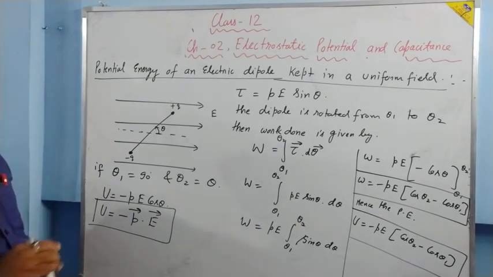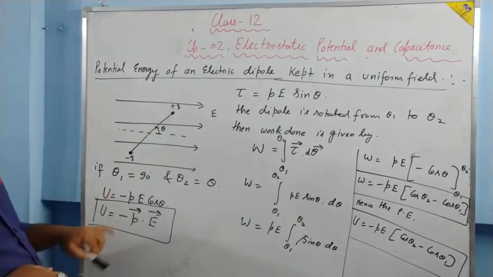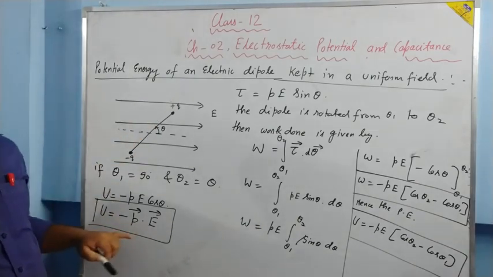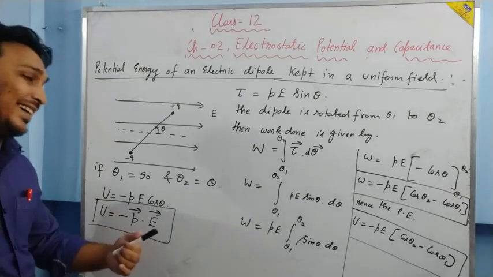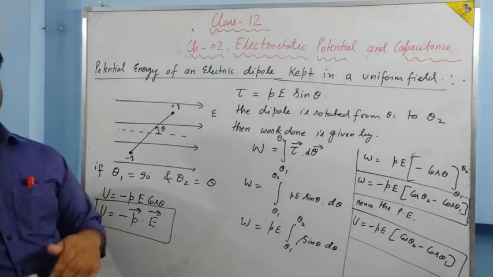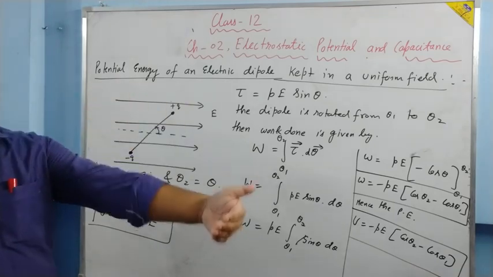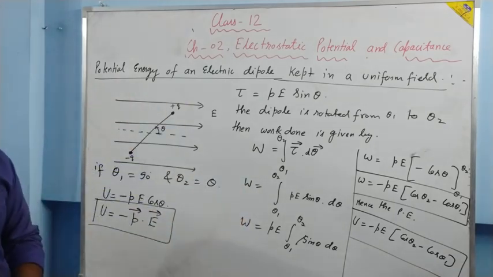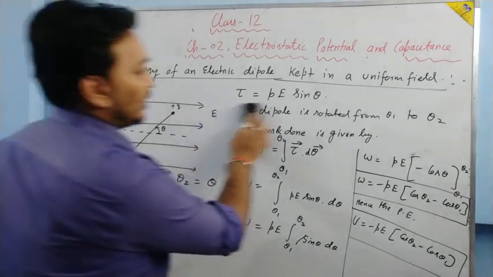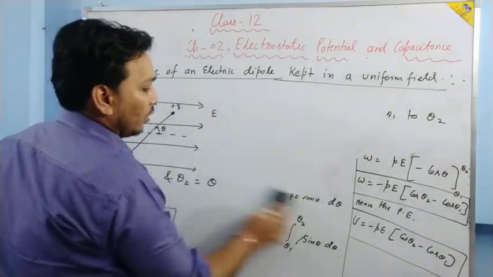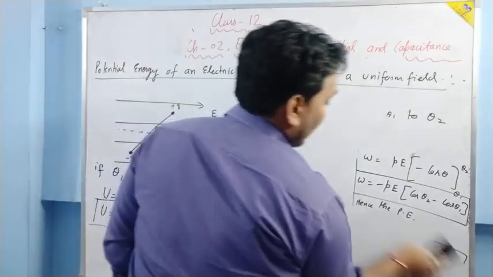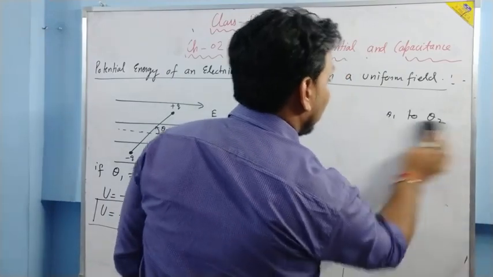If the dipole is kept at angle theta, then the potential energy of the dipole is given by this, because at 90 degrees its potential energy is 0, and we started taking our difference from 90 degrees. Now there are some cases which should be learnt by you.